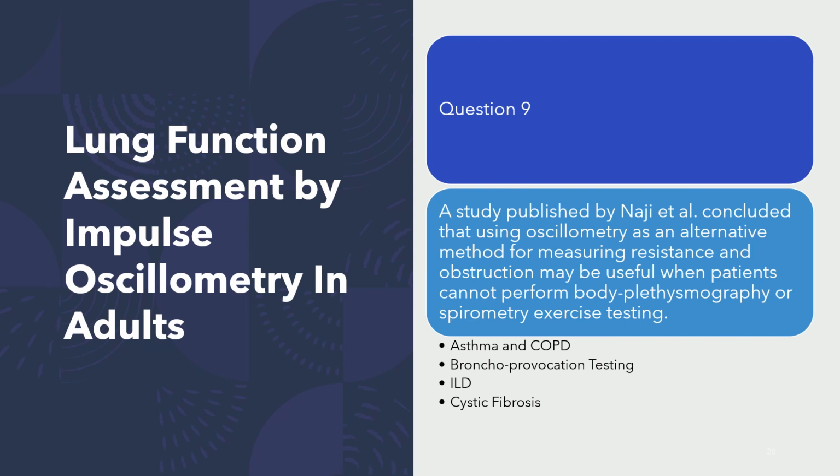Question number 9. A study published by Nagy concluded that using IOS as an alternative method for measuring resistance and obstruction may be useful when patients cannot perform body plethysmography or spirometry exercise testing. So which one is it? Is it asthma and COPD? Or is it bronchoprovocation testing? Is it ILD? Or is it cystic fibrosis? So if you listen to the PowerPoint presentation I gave, it shows that bronchoprovocation testing was used in Nagy's study.